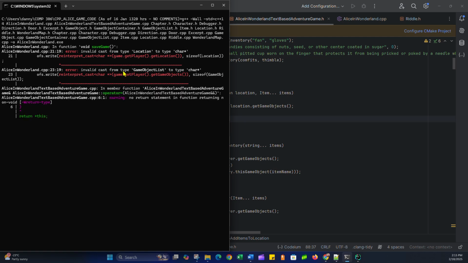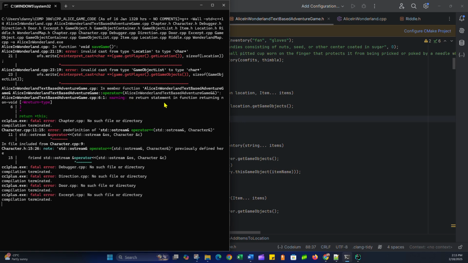So again, I need to do some serialization stuff to save. So I also want to underline, in the .cpp file, which is this one, the assignment operator, warning: no return statement in function returning a non-void. So I'm obviously supposed to be returning something somewhere. Line 6. And I'm not. So fatal error.